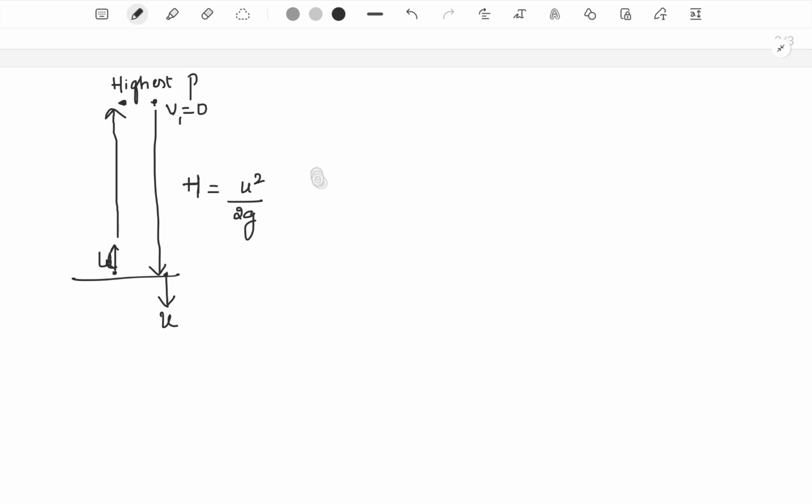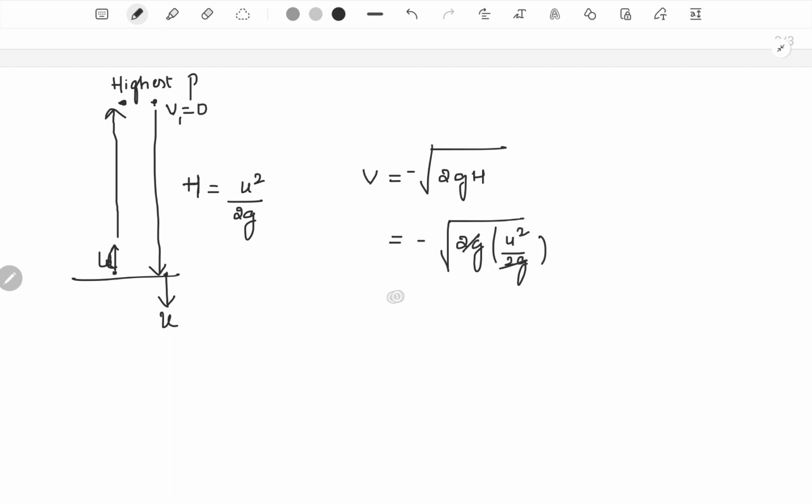So we already discussed, if a body is dropped from a height h, the velocity of the body just before hitting the ground would be root of 2gh, but in the downward direction. So minus root of 2g into h, which is nothing but u square by 2g. 2g gets cancelled. We'll have minus root of u square, which is equal to minus u. So minus u will be the velocity of this body just before hitting the ground.